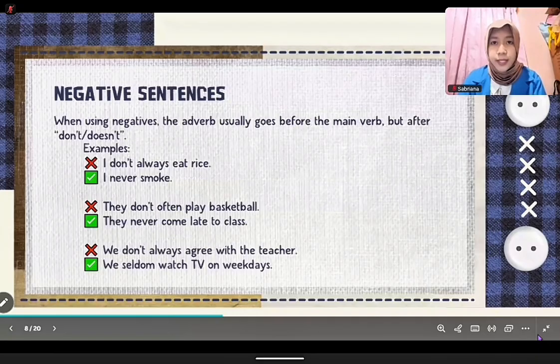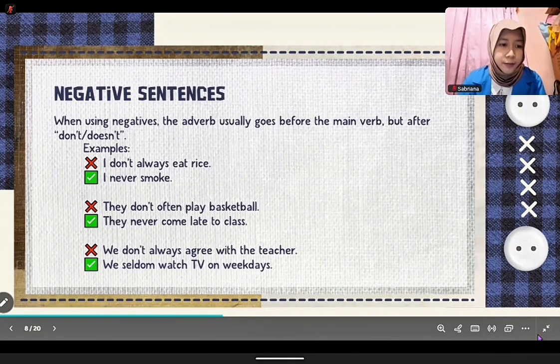Now, let's talk about negative sentences. When we use the negative, the adverb usually goes after don't or doesn't and before the main verb. For example, I don't always eat rice. I never smoke. They don't often play basketball. They never come late to class. We don't always agree with the teacher. We seldom watch TV on weekdays. So always place the adverb correctly after don't or doesn't.